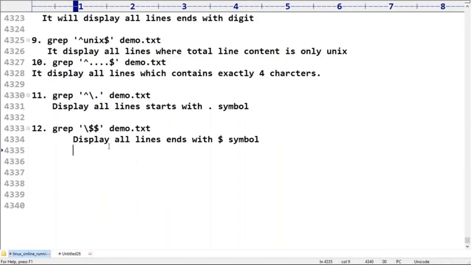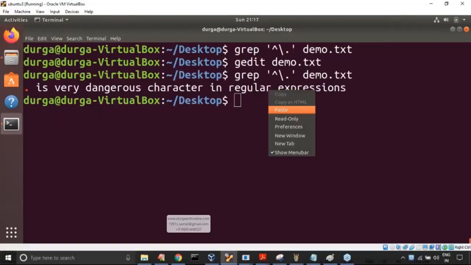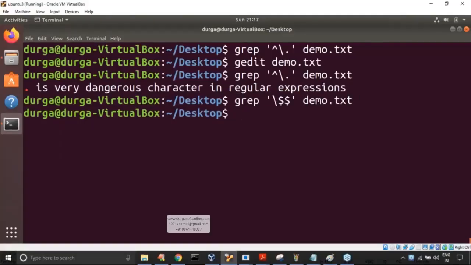To end with the dollar symbol, compulsory backslash must be required. Without it, it is not going to work, because dollar has a special meaning. Now let me take this one. I don't think I used the dollar symbol anywhere, that's why there may be a problem.